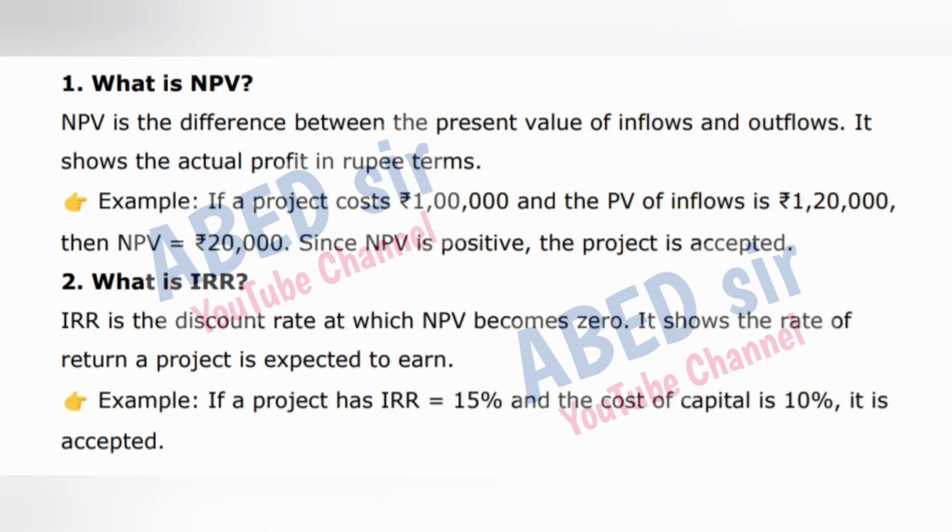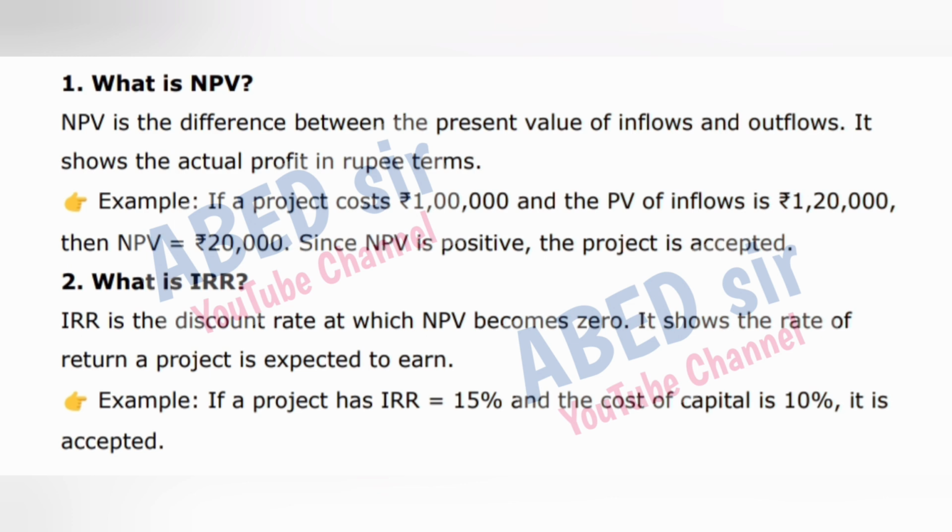NPV is the difference between the present value of inflows and outflows. It shows the actual profit in rupee terms. Example, if a project costs 1 lakh rupees and the PV of inflows is 1,20,000 rupees, then NPV is equal to 20,000 rupees. Since NPV is positive, the project is accepted.